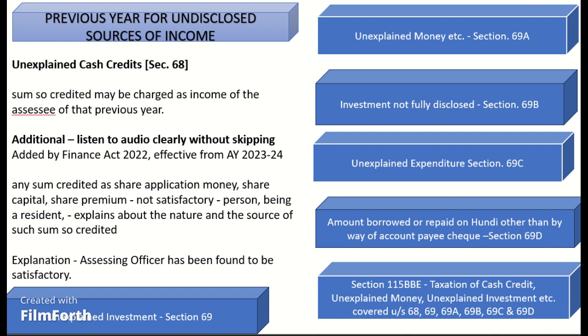Point 2. Tax rate 60%, plus surcharge 25%, and cess 4%, as applicable. Point 3. No deduction in respect of any expenditure or allowances, or set off of any loss, shall be allowed in computing the above deemed income, point A or B above. Point 4. Benefit of the basic exemption limit is also not available while computing tax liability.